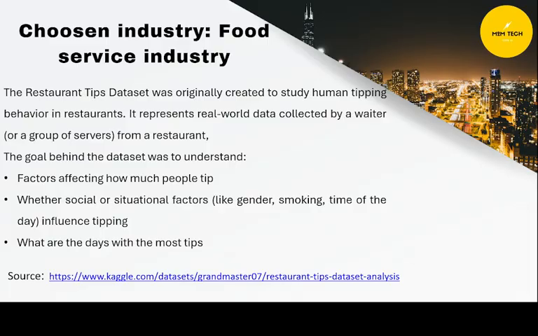Choosing industry. The restaurant tips dataset was originally created to study human tipping behavior in restaurants. The goal behind the dataset was to understand factors affecting how much people tip, whether social or situational factors like gender, smoking, and time of the day, influencing tipping. What are the days with the most tips? This dataset is from Kaggle.